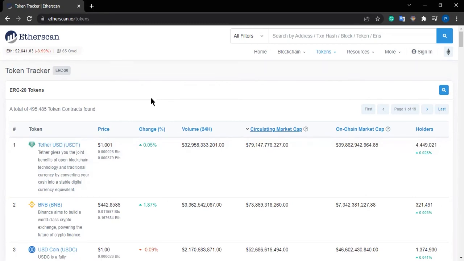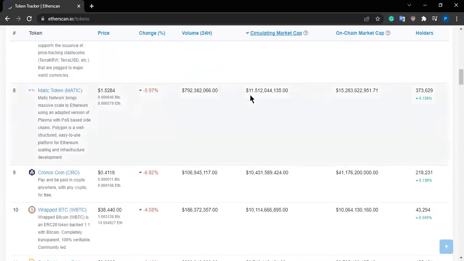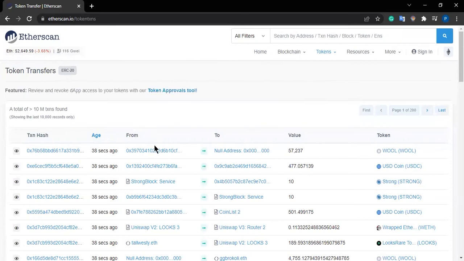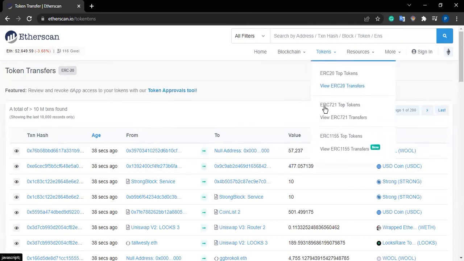However, these tokens were not always clean because some were really overhyped and many people got scammed into purchasing tokens that were essentially worthless. So one has to be careful while buying these different ERC20 tokens. From the Etherscan website, you can see different types of tokens and their market value. Here you can see ERC20 tokens, and if you go here, you can see ERC20 transfers, basically different types of transfers, and we can also see ERC721 tokens.